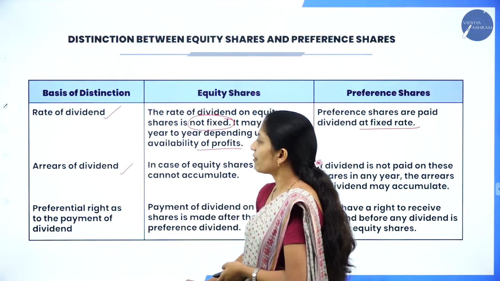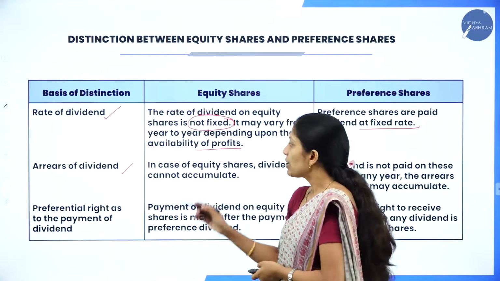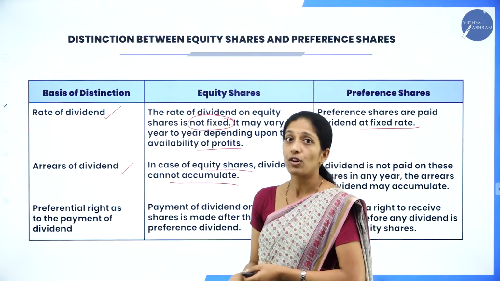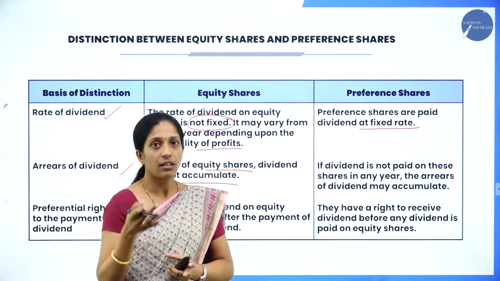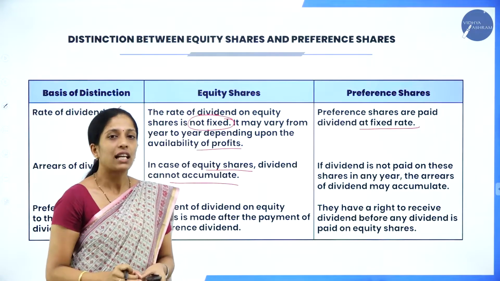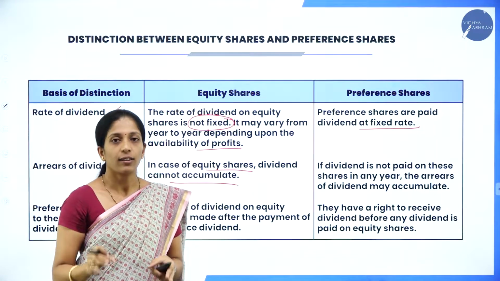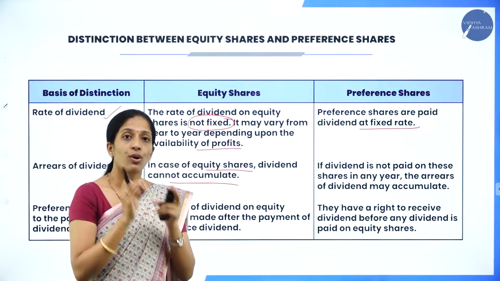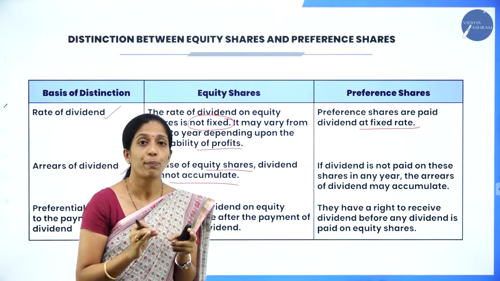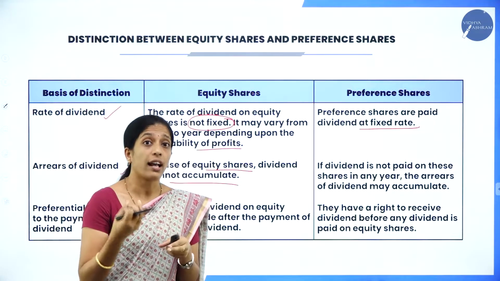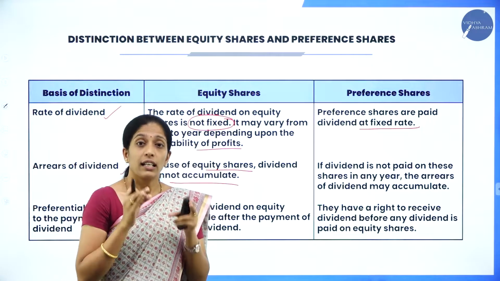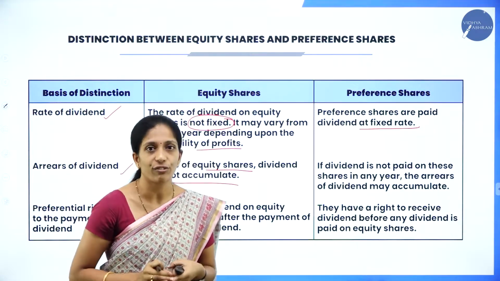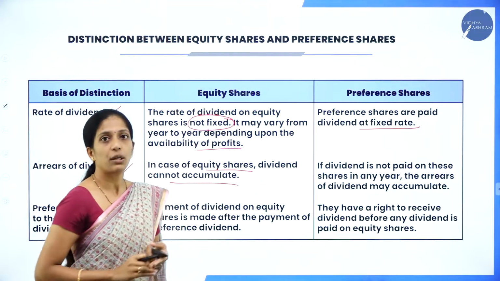Now coming to the second difference, arrears of dividend. In case of equity shares, dividend cannot accumulate. Suppose in a particular year they have incurred a loss, then equity shareholders will not get anything, and that dividend cannot be accumulated for the next year. Suppose in the first year they had to pay a dividend of rupees 10,000 and the company has incurred loss. In that particular year, they will not get anything and that 10,000 will not continue for the next year. That is in case of equity shares.